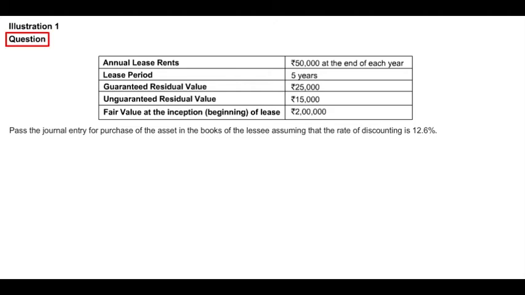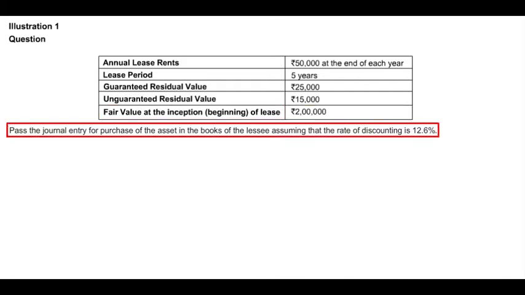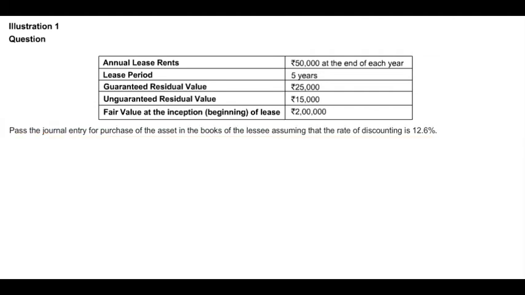Now the question says that the annual lease rentals are 50,000 at the end of each year. The total lease period is 5 years. The guaranteed residual value is 25,000. The unguaranteed residual value is 15,000. The fair value at the inception of the lease, that is at the beginning of the lease period, is 2 lakhs. Based on this, we are required to pass the journal entry for the purchase of the asset in the books of lessee, assuming the rate of discounting at 12.6%.